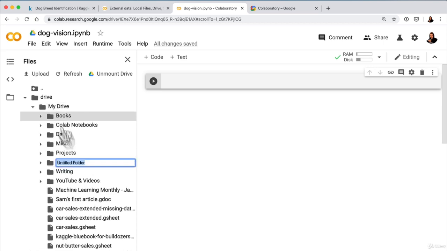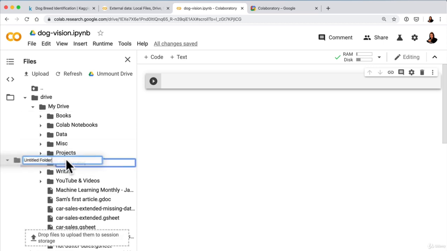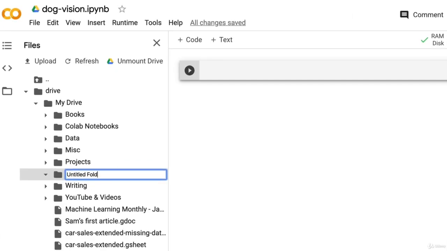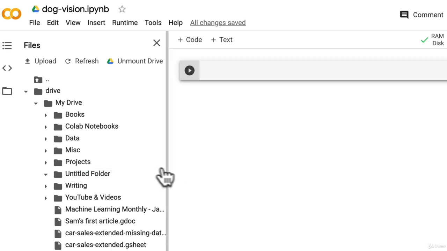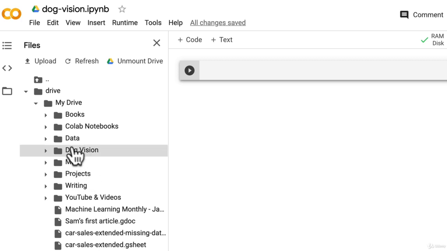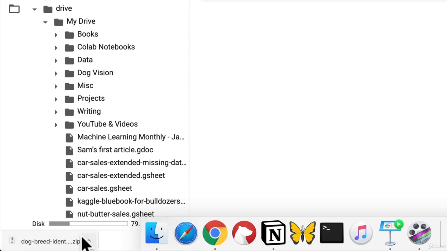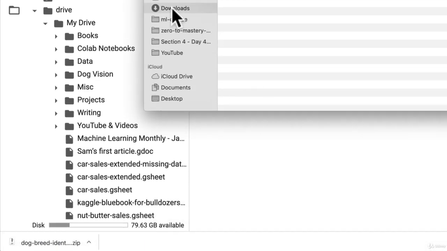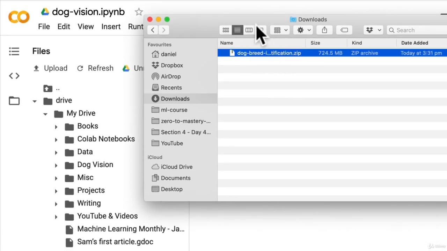We're going to create a new folder in Drive, so it turns out we can. Remember, if in doubt, run the code. And so we're going to rename this Dog Vision. Beautiful. May take a little while to update. So if we go into Dog Vision, there's going to be nothing in there, of course, because we just created a new folder. I'm using Google Chrome, so my download will be here. If yours isn't, go to your downloads folder. You can probably grab it from here.